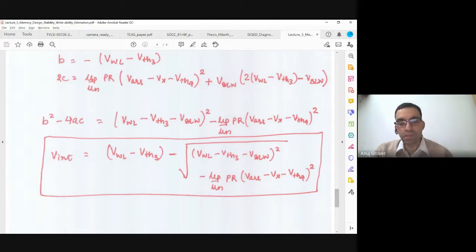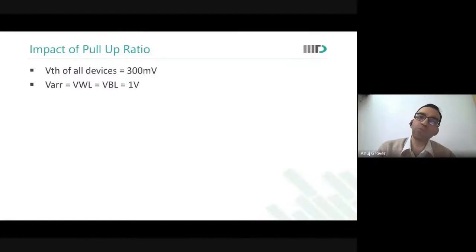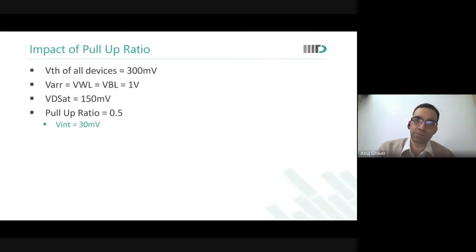So now, let us see what this would mean for the memory cell. Let us go to the presentation again. So what is the impact of pull-up ratio? Let us look at that first. A pull-up ratio of 0.5 means Vint is 30 millivolts. Very good Vint.